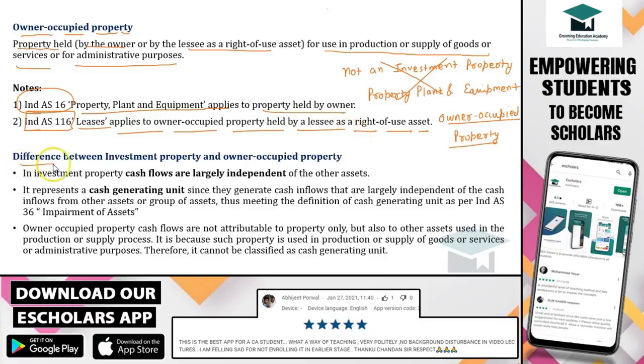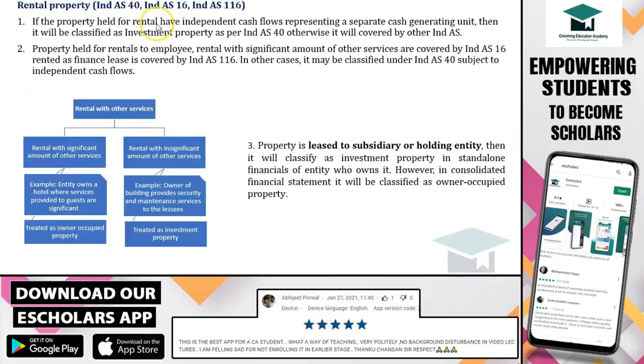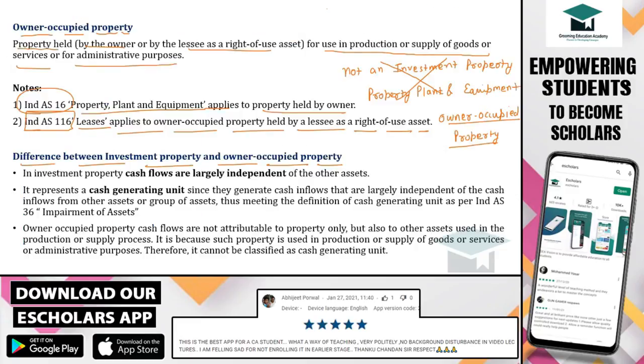Now coming to the next, that is the difference between the investment property and owner occupied property. See, difference between investment property and owner occupied property, this we have discussed in the previous video itself. Any property which can generate independent cash flows representing a separate cash generating unit will be classified as investment property. Yes or no? But if it cannot generate independent cash flows, it does not represent a separate cash generating unit, we will not classify it as an investment property. Rather we will classify it as an owner occupied property.